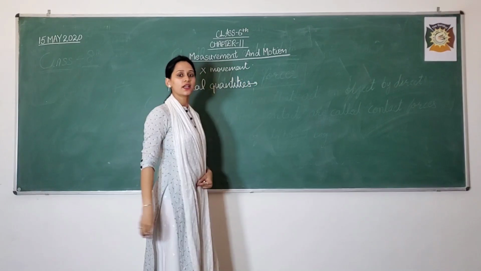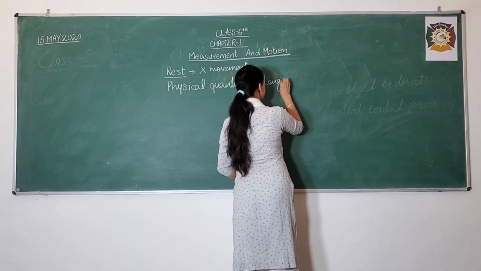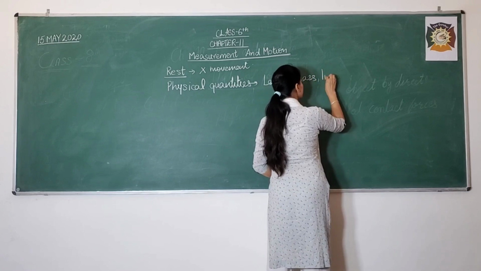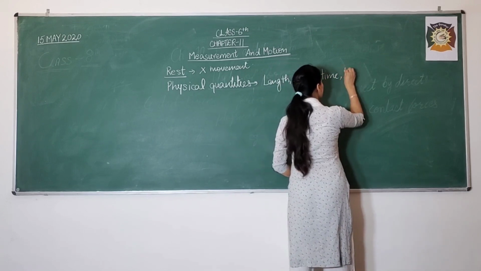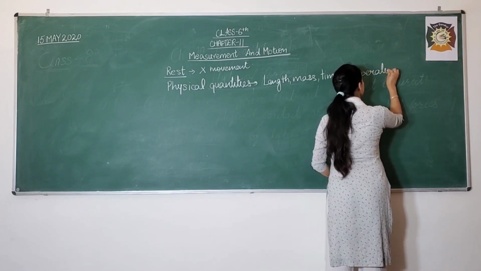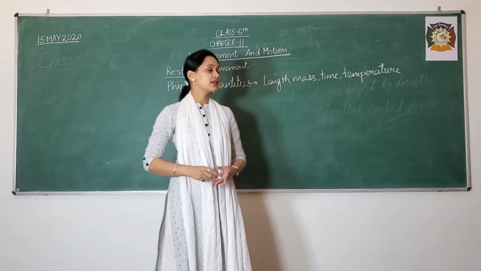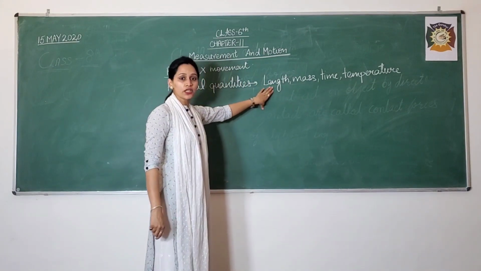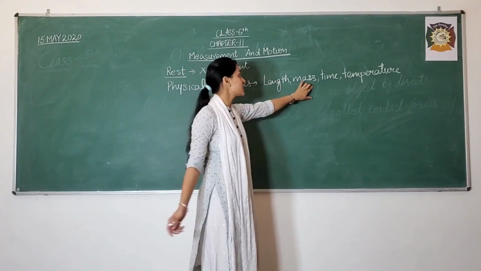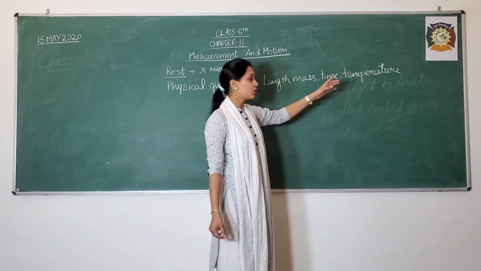Physical quantities, like I just told you: length, mass, time, temperature. These are known as physical quantities. Length, when you need to know the length of a certain thing. Mass means how much weight it possesses or how heavy it is. Time, the duration you need to know.